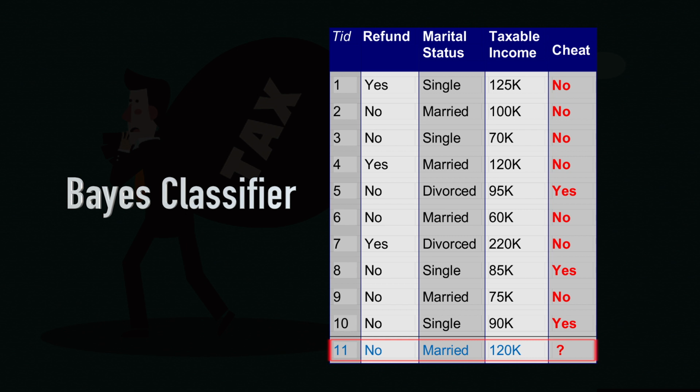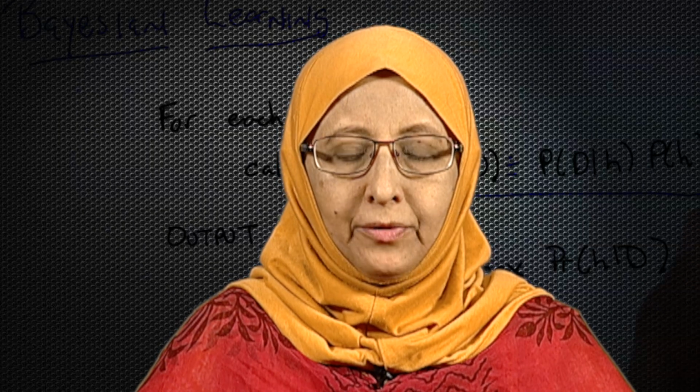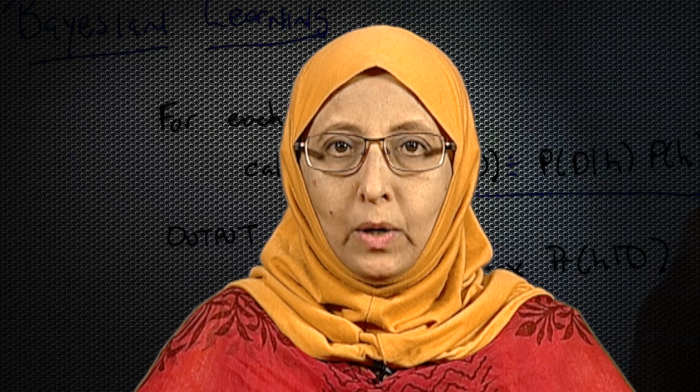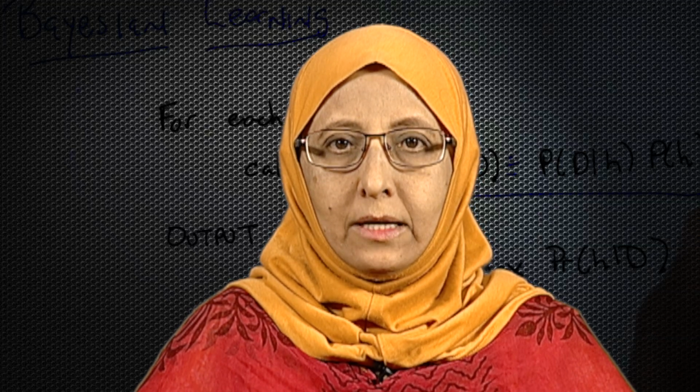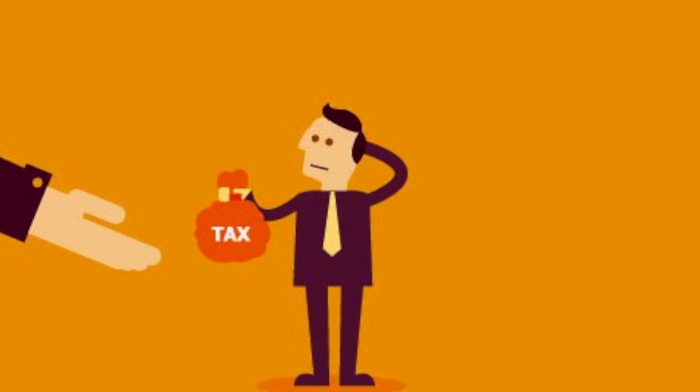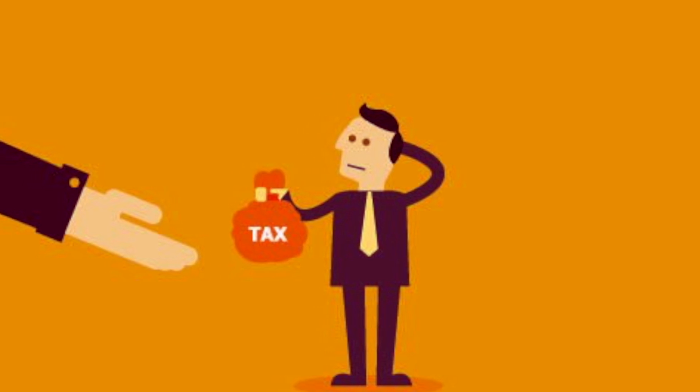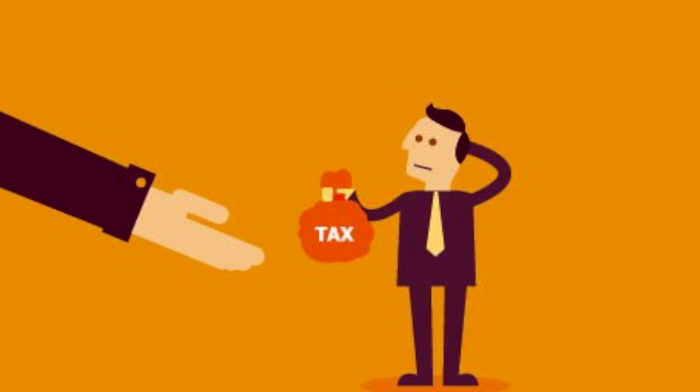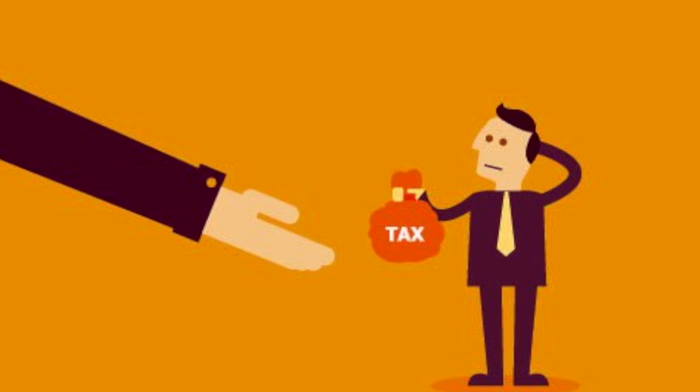In the 11th record, I show you that the refund is no, the marital status is married, the taxable income is 120K. So, essentially the Bayesian classifier will be used to answer this question as to whether this last 11th record will be classified as a record of an individual who will be cheating the department or who will not be cheating the department.